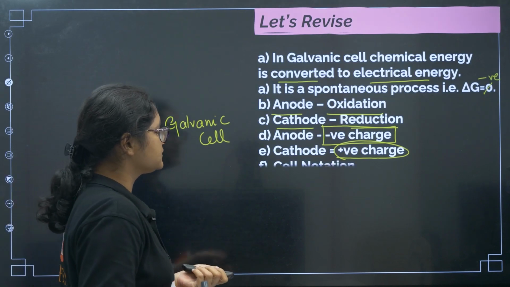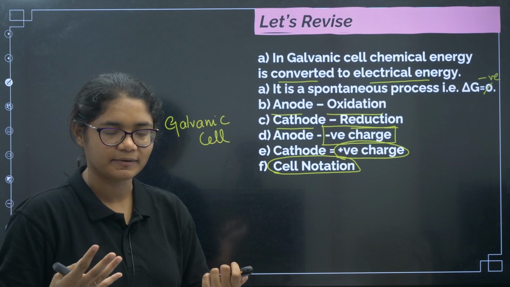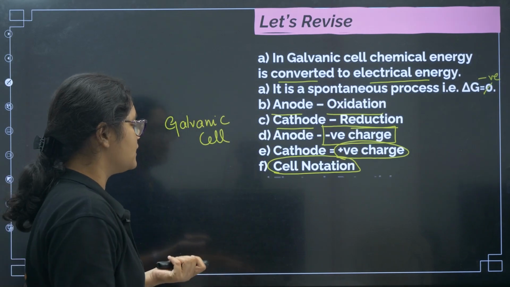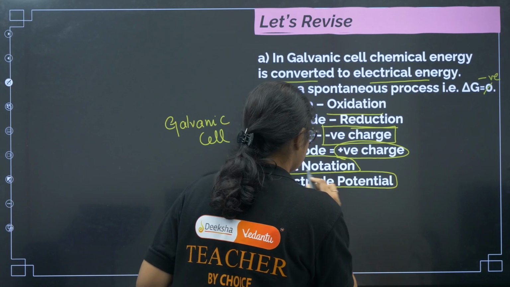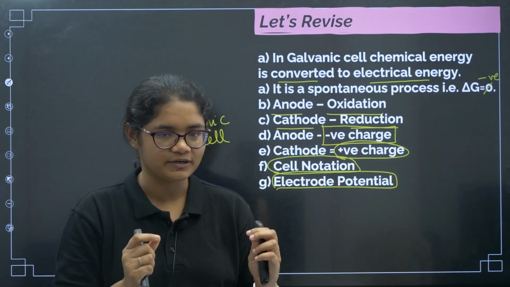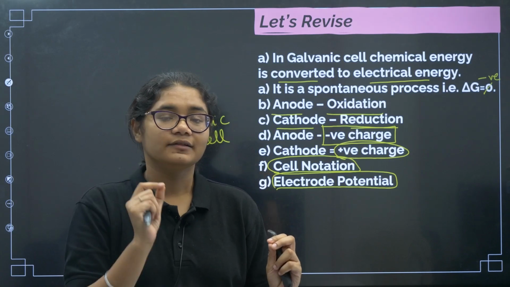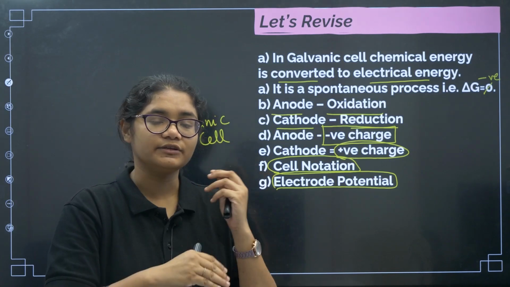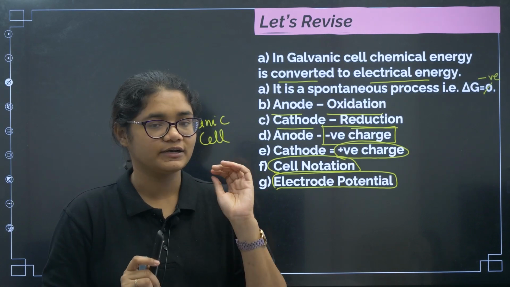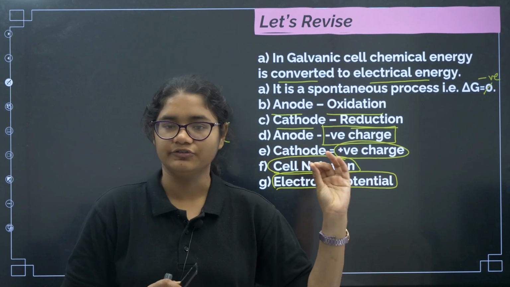Okay. Next, cell notation, the way of representing the cell, will start from the left and end at the right. Next, electrode potential, what is electrode potential? Between every electrode and electrolyte there is a potential difference. That difference is called electrode potential, and IUPAC has said that we should represent the electrode potential in terms of reduction potential only, and to measure the electrode potential we need a standard hydrogen electrode.